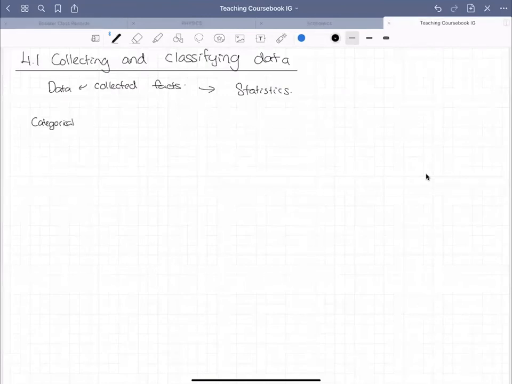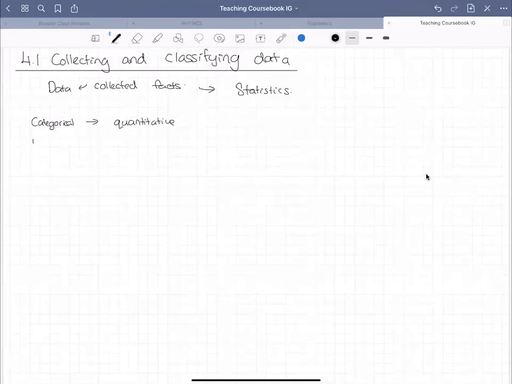So these are normally about words. For example, favorite colors, or the name of your favorite CEO of a successful company. All of these things we call them quantitative data.